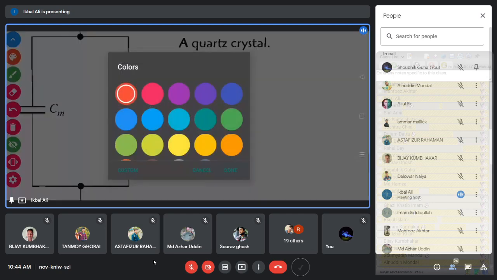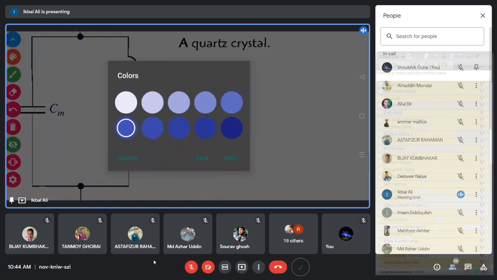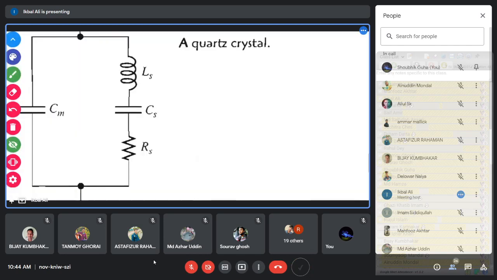So we now consider a graphical analysis that will give you some idea of when this becomes inductive and when this becomes capacitive. So we have a curve. Along the y-axis we have impedance, and along the x-axis we have the frequency. Now we will analyze this.